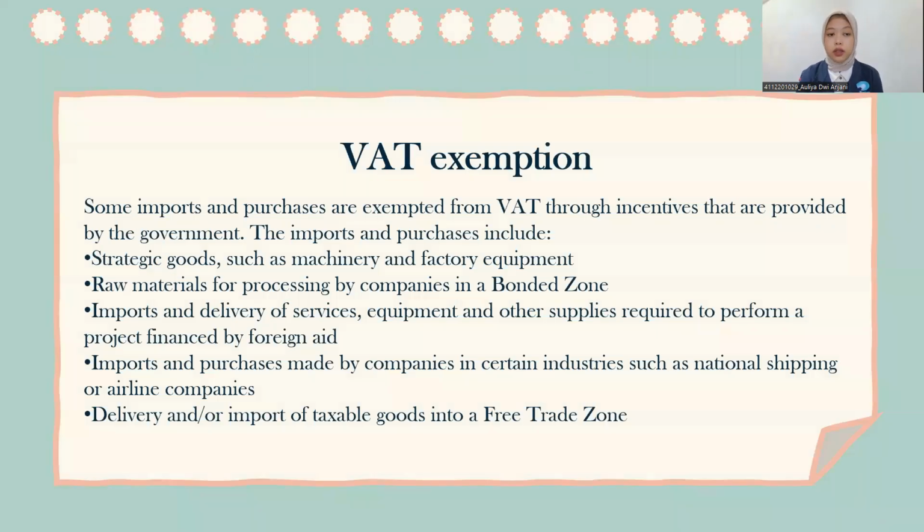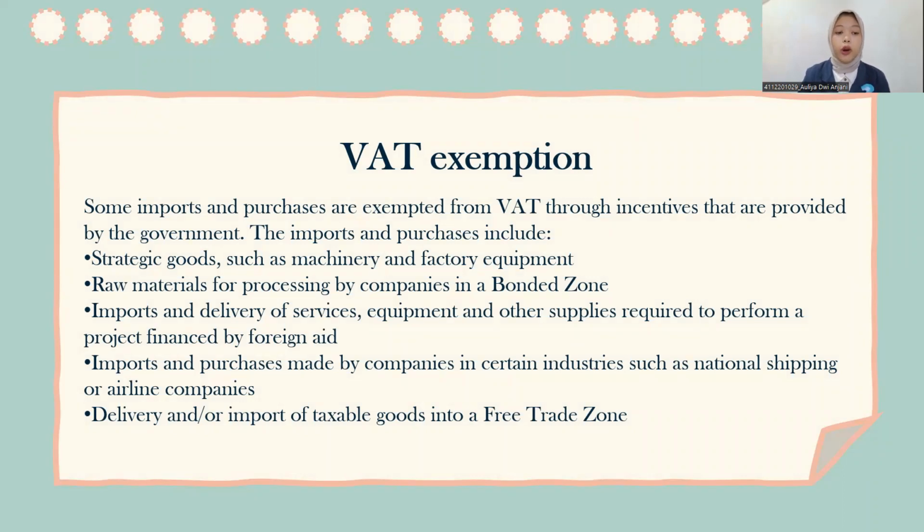VAT exemptions. Some imports and purchases are exempted from VAT through incentives that are provided by the government. The imports and purchases include, first, strategic goods such as machinery and factory equipment. Two, raw material for processing by companies in the bonded zone.